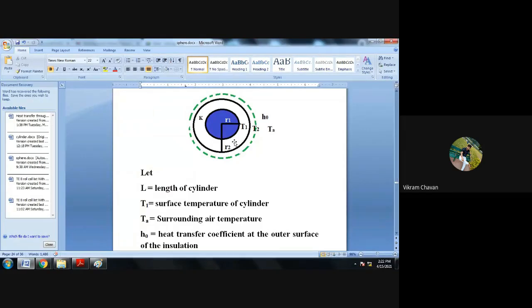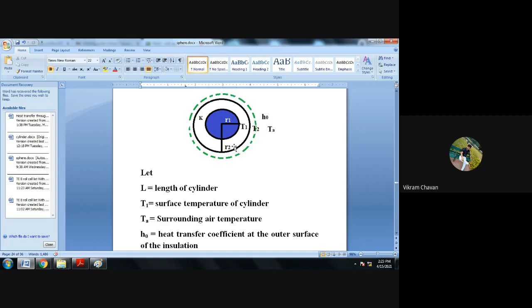Due to that, your total thermal resistance will get increased as we increase the thickness of insulation, and your total heat transfer will get decreased.